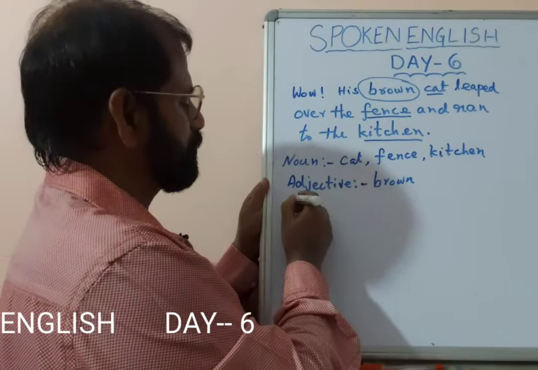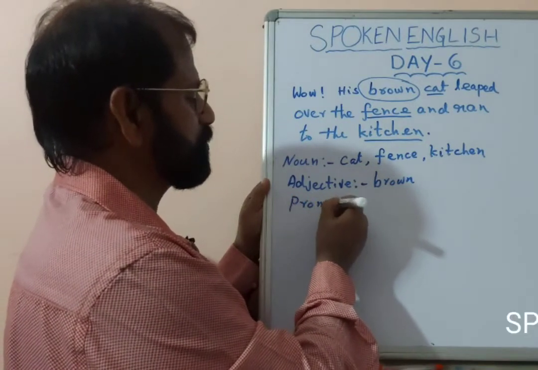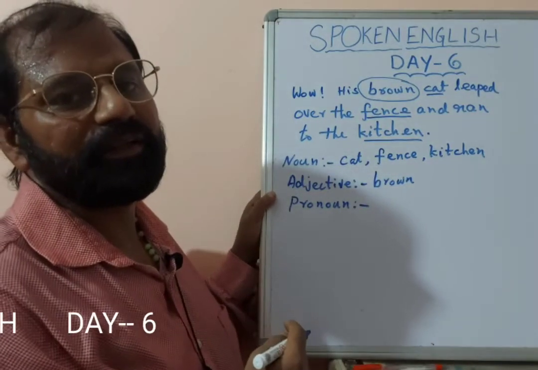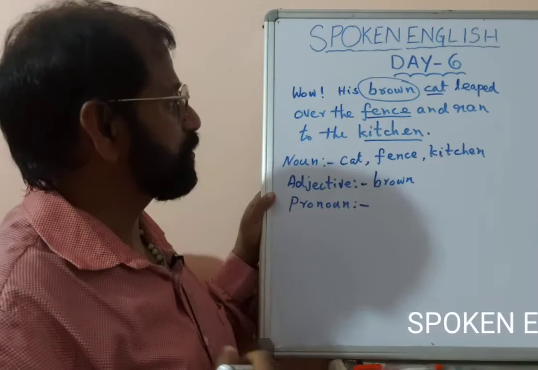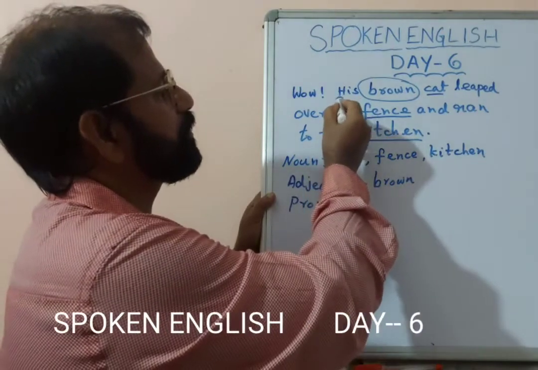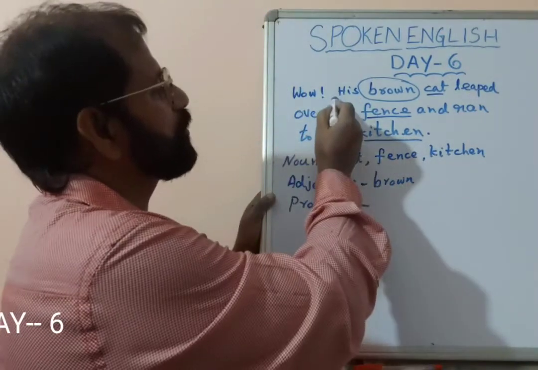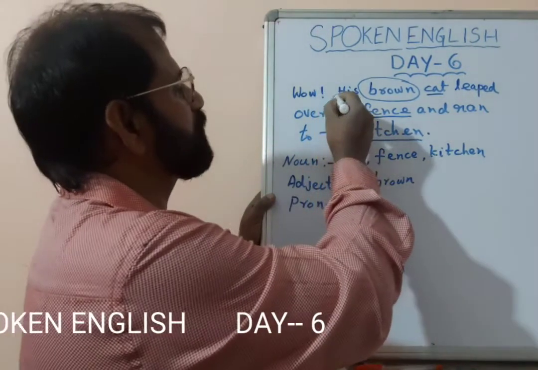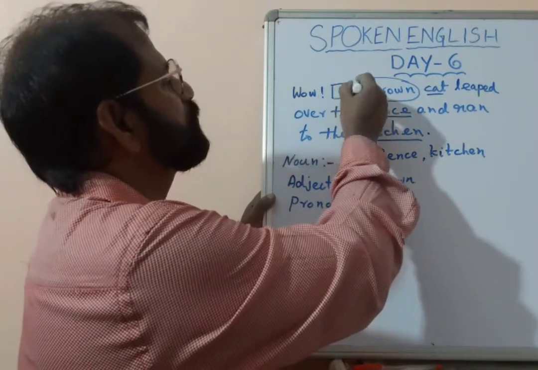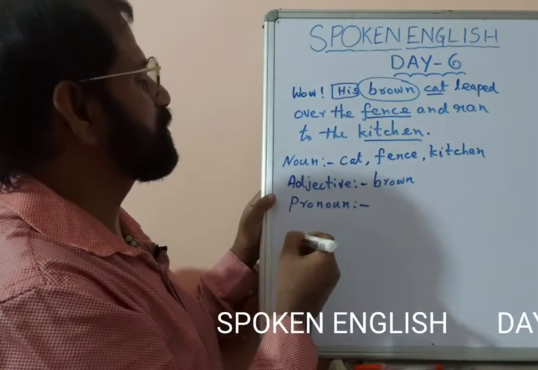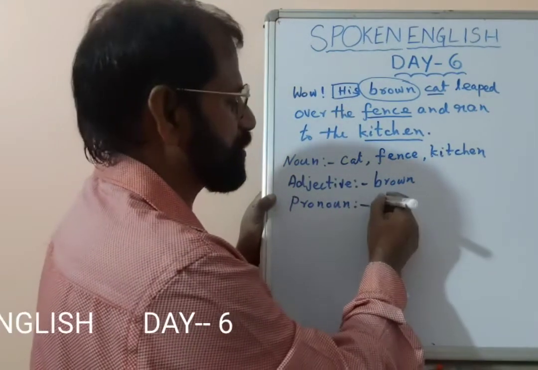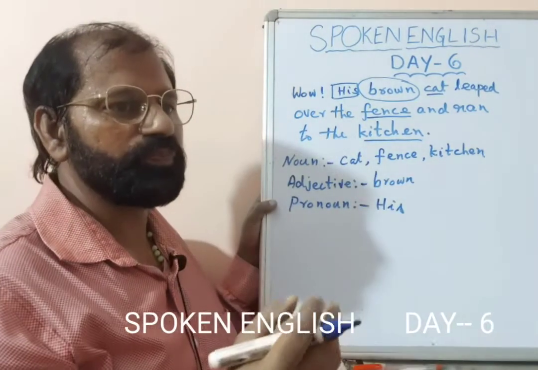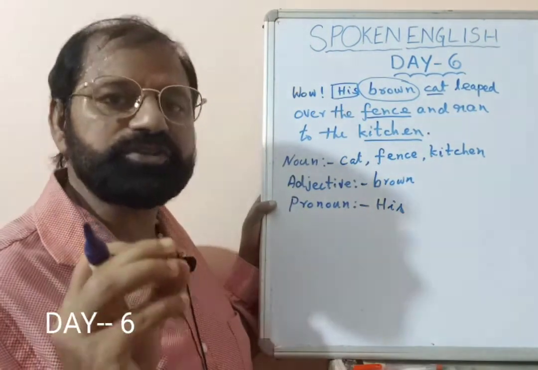Then we have pronoun. Now what is pronoun? A word used instead of a noun. So here, which is the pronoun? The word used instead of a noun, his. We are not given the name of the person, instead of that we said his. So his is the pronoun here. His is the pronoun given in this sentence.